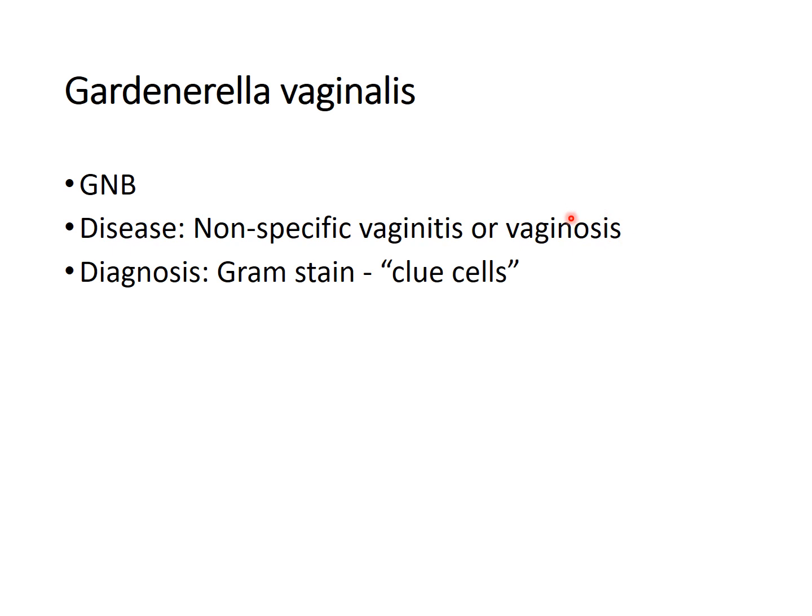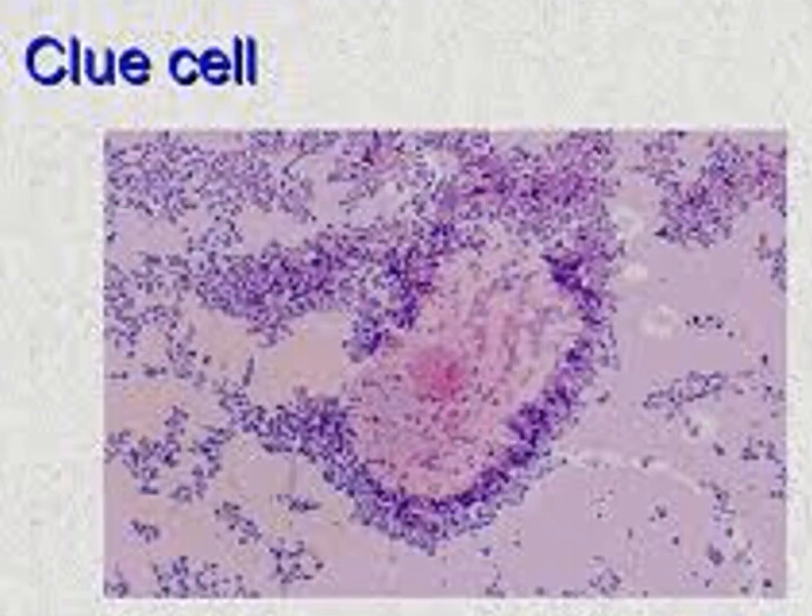For the diagnosis of this infection, on staining of the sample, on microscopy, we can see clue cells. These clue cells are nothing but vaginal epithelial cells which are coated with gram-negative coccobacilli and give us a granular appearance and indistinct borders.